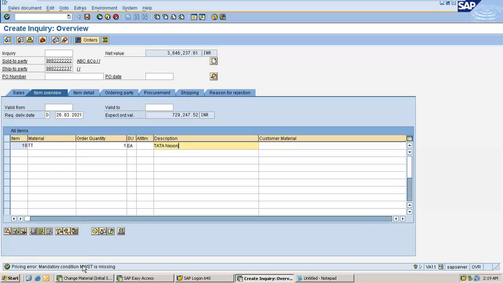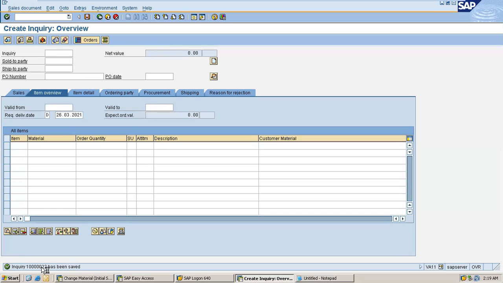So it is saying, see, these are the basic functions what I have said. It is carrying out a check here. It is saying something is missing in this document. Okay, let's save it now. So this document is incomplete because something is missing here. So I'm just taking this as an example for creating a transaction, that is inquiry. So like this, you can create quotation.